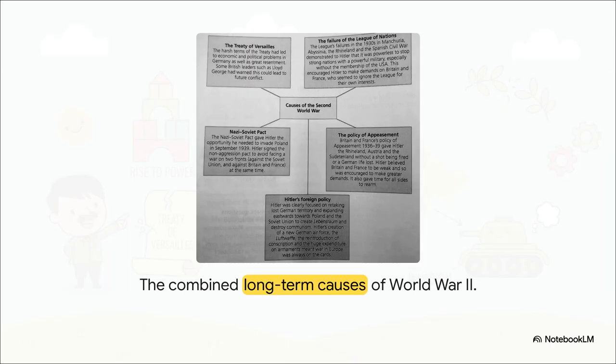When we zoom out and look at the big picture, it's clear the outbreak of this war wasn't triggered by just one single event. It was this deeply toxic mix of long-term factors. You had the lingering fury over the Treaty of Versailles, the total failure of the League of Nations to keep the peace, and that policy of appeasement which just made Britain and France look incredibly weak. All of these factors combined to create the absolute perfect environment for Hitler's wildly aggressive foreign policy to drag the world into its most devastating conflict ever.